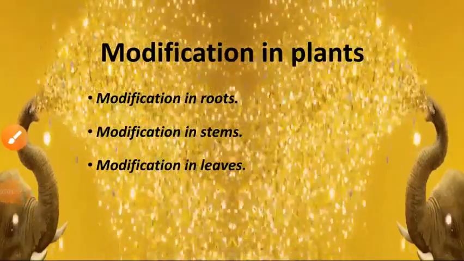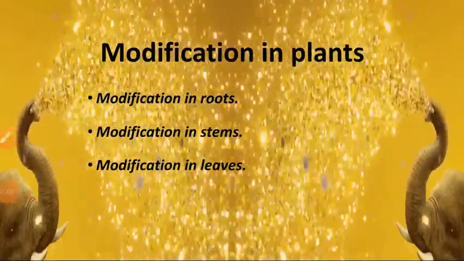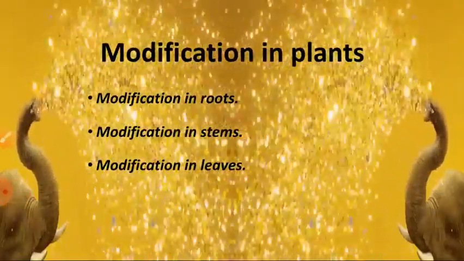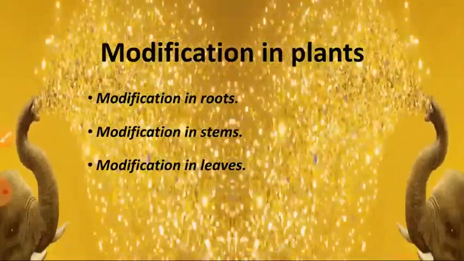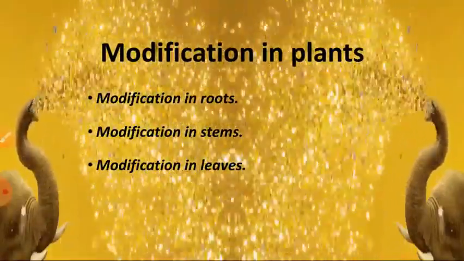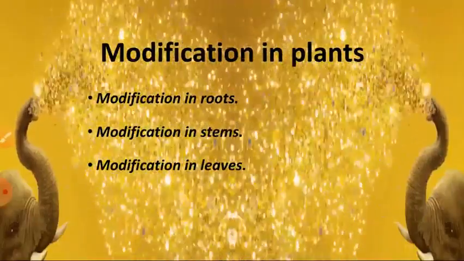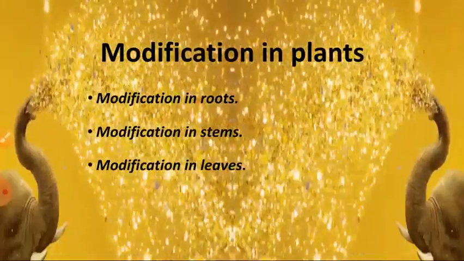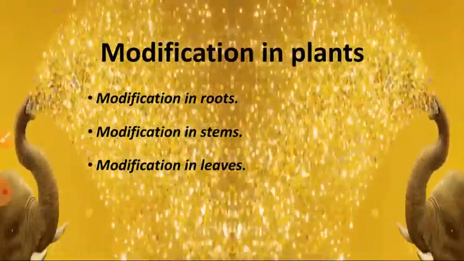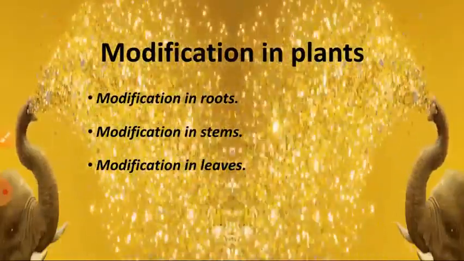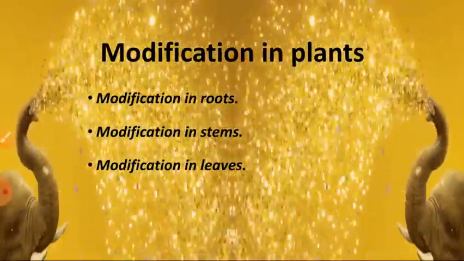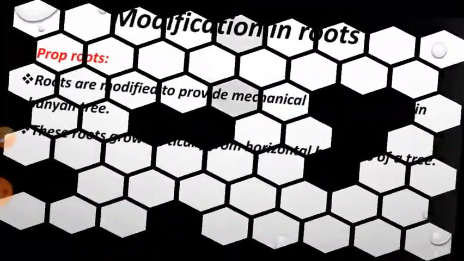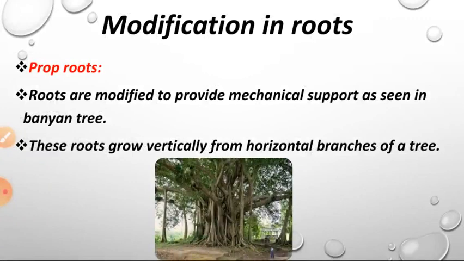Children, in today's class, we are going to see modification in plants. What do you mean by modification? Some changes. Based on the plant's adaptations, the plant's parts are modified into something. So this is known as modification. This modification is done in roots, stems, and leaves. Okay, so modification in roots, modification in stems, modification in leaves. We are going to see modification in roots first. The first one, modification in roots.